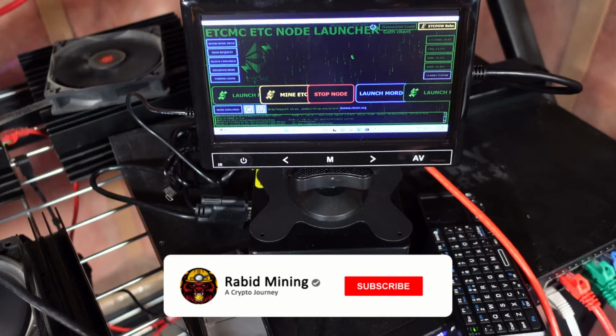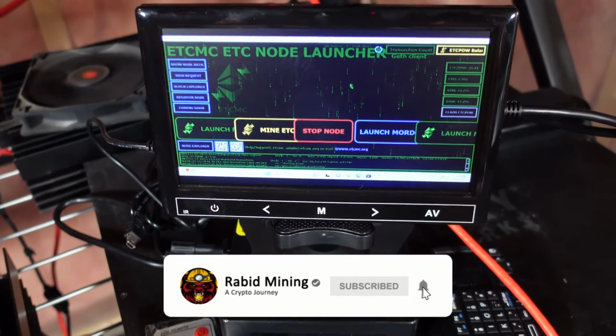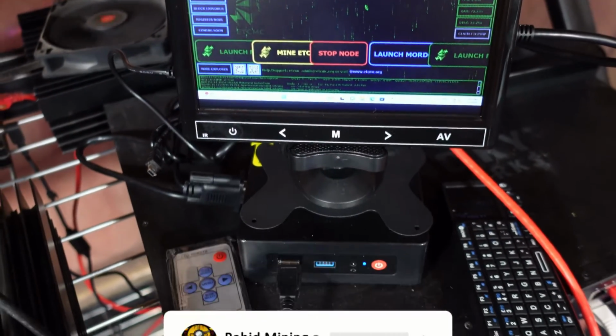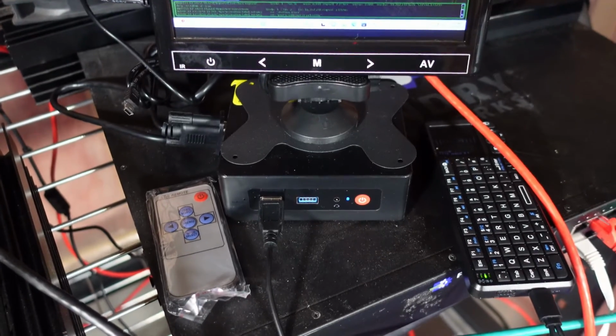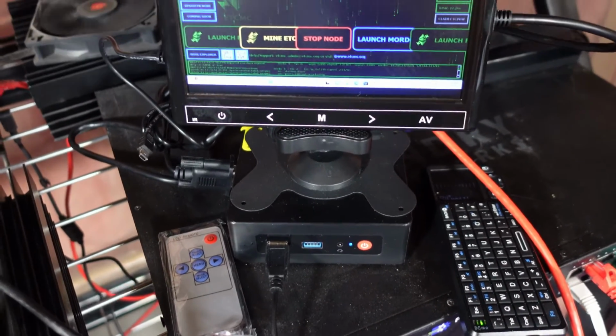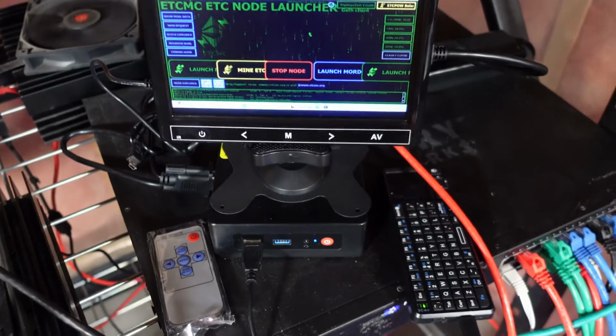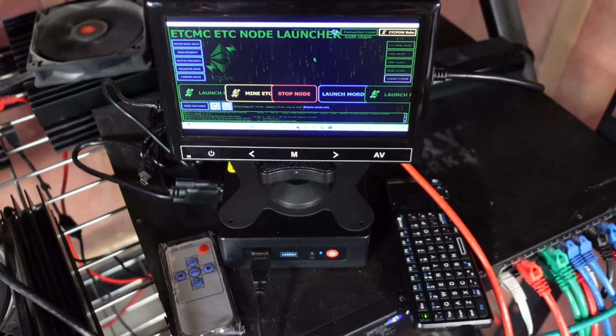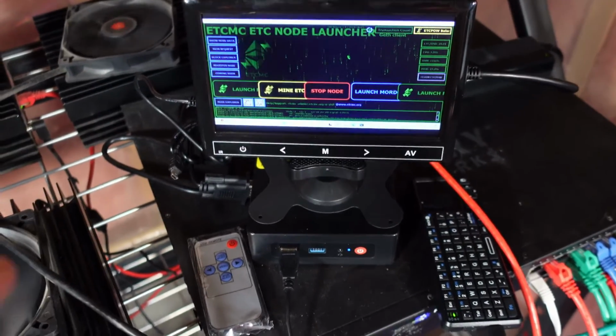What's going on, everyone? Welcome, Rabid here, and today I want to go over a couple of troubleshooting things that I know a lot of you with the ETCMC nodes have been having. Now, rule number one: they don't really want me talking about this because I don't want to break your nodes, make you lose funds, and so on.